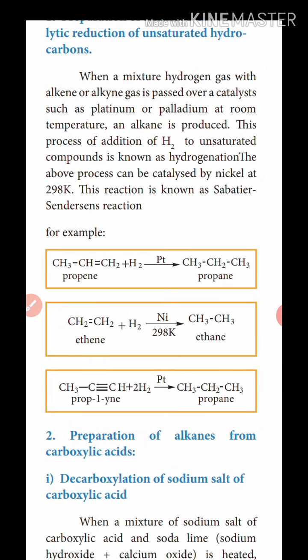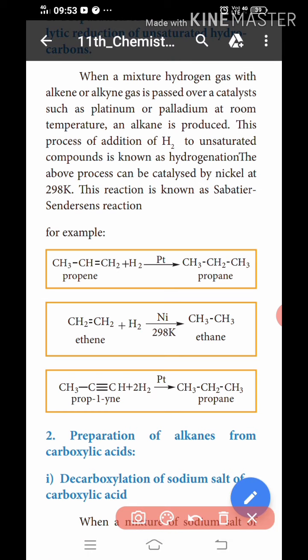The third one: prop-1-yne, with a triple bond. Propyne plus hydrogen with a platinum catalyst gives propane. The triple bond is converted, through the double bond stage, to propane. The triple bond compound, prop-1-yne, is converted to the product propane.